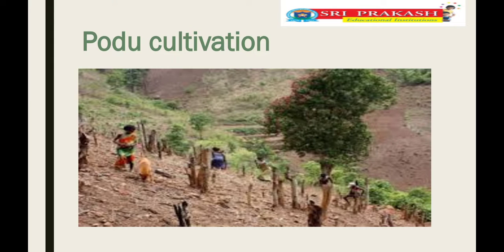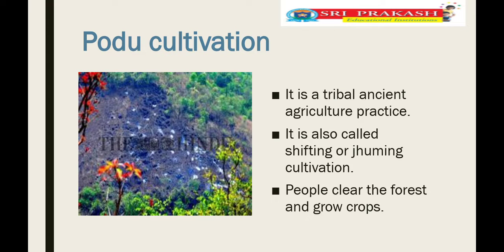Okay, first, just observe the image, children. Look at the picture and see what they are doing. This is Podu cultivation. What is Podu cultivation, children? It is a tribal ancient agriculture practice. It is also called shifting or zooming cultivation. People clear the forest and grow crops.